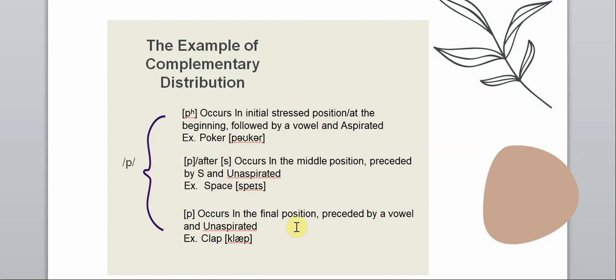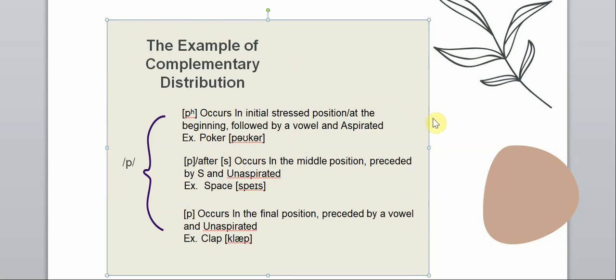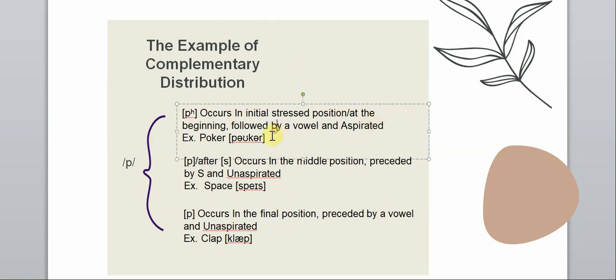Here is the complementary distribution. Between the three distributions, they are not the same. They are different. P is aspirated because it is in initial stress position, also followed by a vowel.